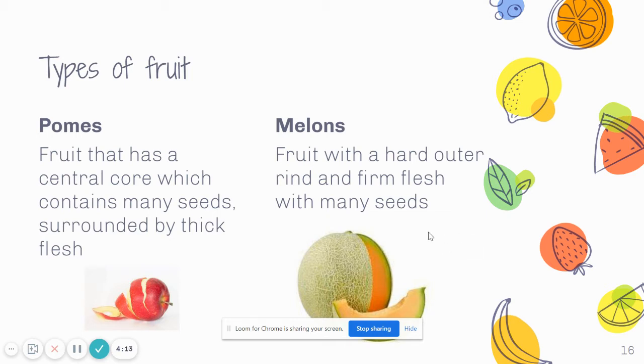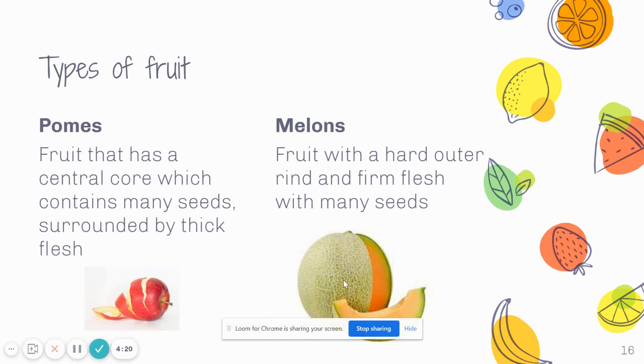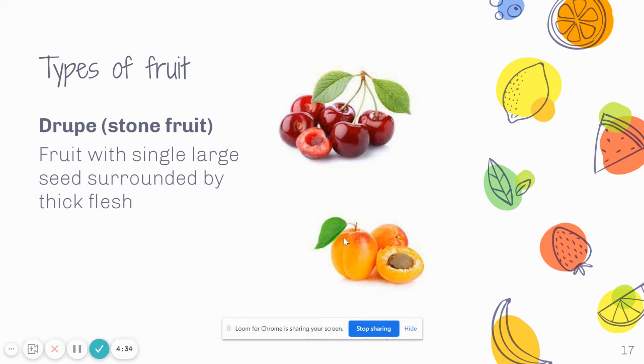Melons are fruit with a hard outer rind. This is what you can see over here. And firm flesh with many seeds. This includes rock melon, honeydew, and watermelon. The last category I'll talk about are drupe or stone fruits. These are fruit with single large seeds surrounded by thick flesh, including cherries, apricots, peaches, and plums.